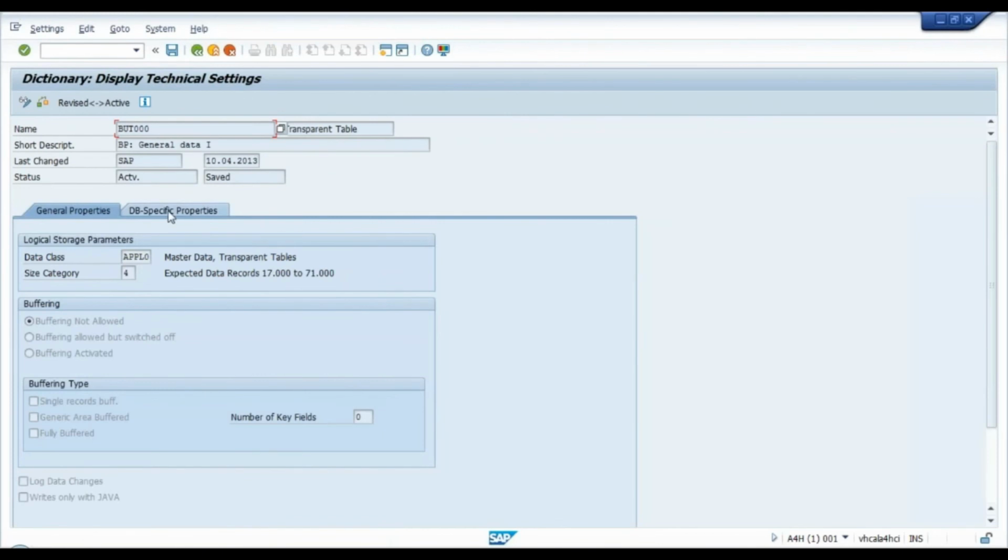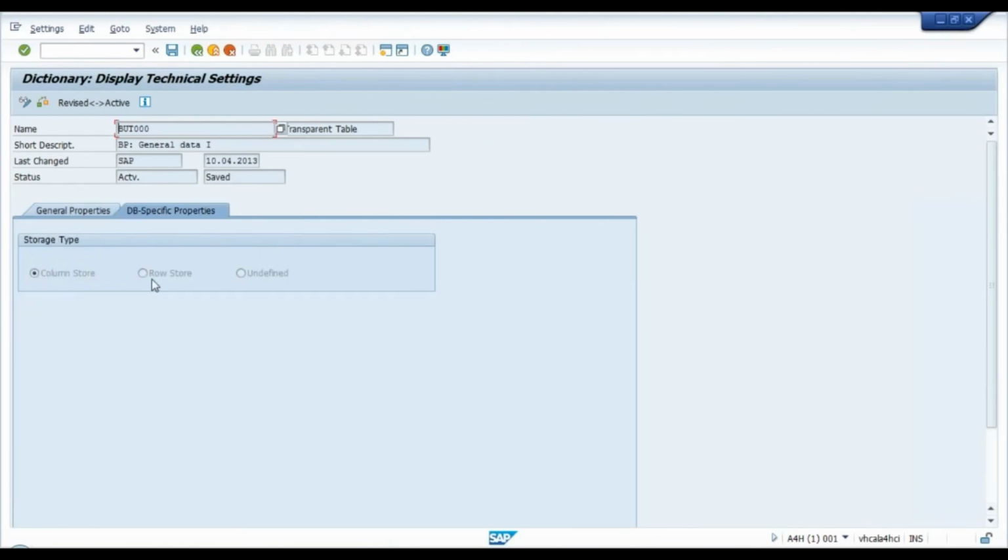If you have decided to choose column store for your custom tables instead of row store, it will not be done automatically when you migrate to HANA DB. You have to do it manually, switching here in the database properties to column store and activating the table once again. This would lead to a column store.